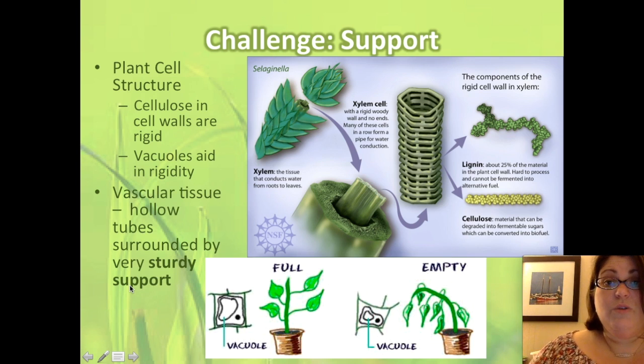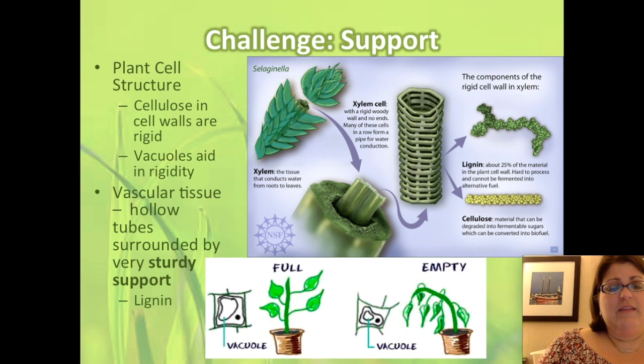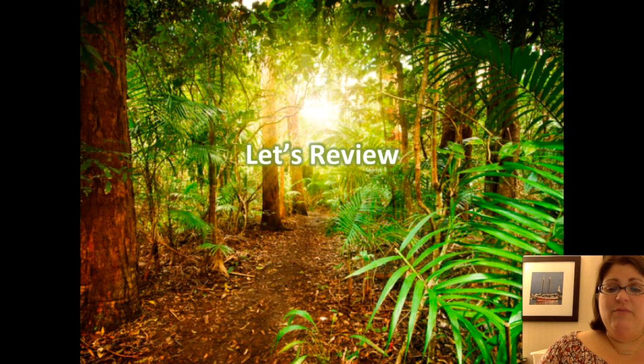Additionally, vascular tissue, those tubes that help transport material, also serve as supports themselves. They have a chemical known as lignin, which is what makes wood hard. And so consequently, it provides very sturdy support. So it's essentially like having great big metal pipes that hold up the plant. Lignin also often hardens in the cells, making the plants rigid and providing stiffness in the stems. Let's take another minute and review.